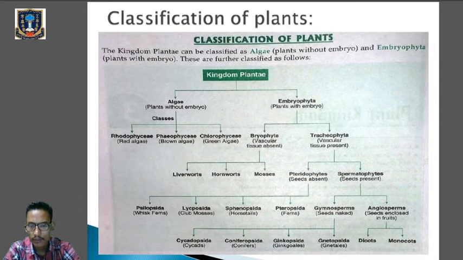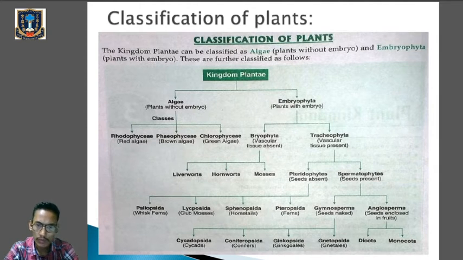Now, pteridophytes are further classified into Psilopsida, Lycopsida, Sphenopsida, Pteropsida. Clear? And spermatophytes, where seeds are present, are further classified into gymnosperms, where the seeds are naked, and the angiosperms with seed enclosed in fruit. So gymnosperm is further divided into Cycadopsida, cycads, Coniferopsida, conifers, Ginkgopsida, ginkgoales, and Gnetopsida, gnetales. And similarly, angiosperm is divided into dicots and monocots. So this is just a brief explanation of the classification of the kingdom Plantae.